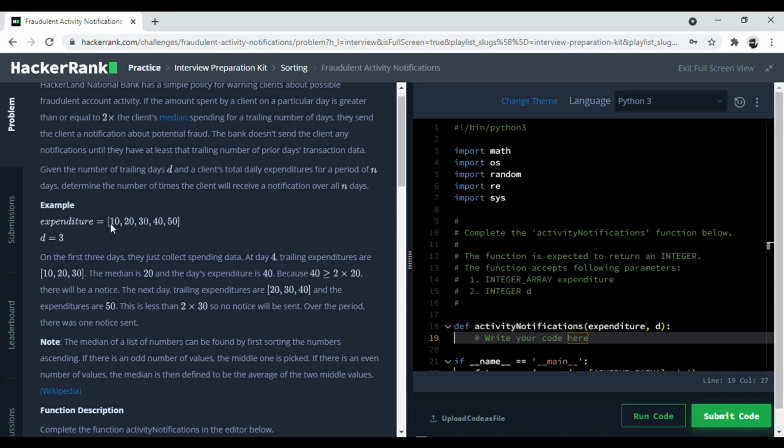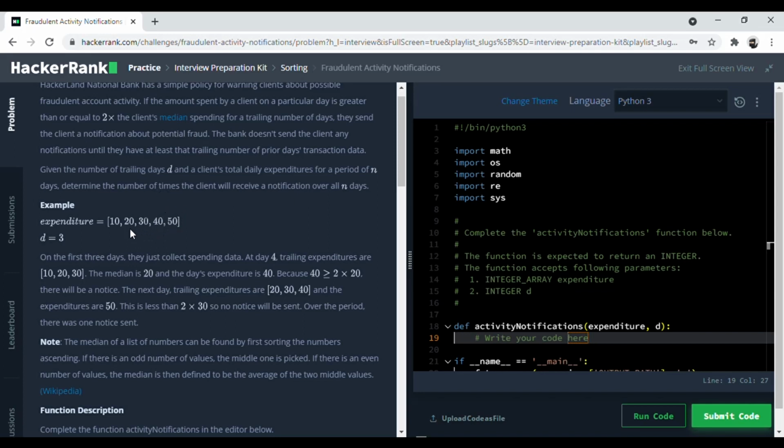So for this example over here, D is 3. So the median for the first 3 days is 20, as for the median you first sort in ascending order, which this already is, and then you take the middle value, which is 20 over here. And since 40 is 2 times the median, then we send a notification to the client.